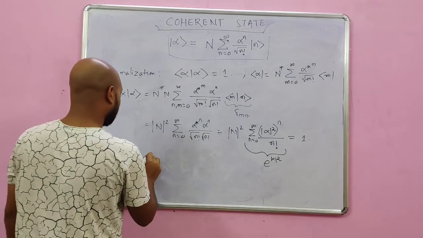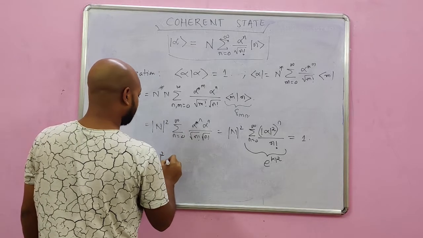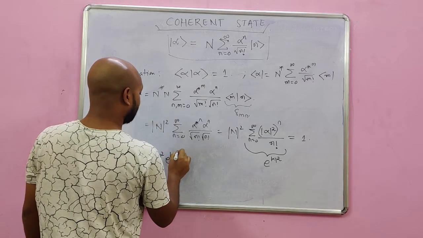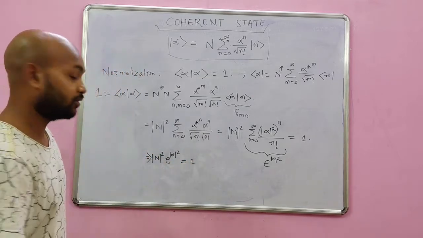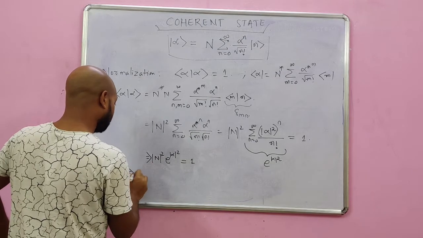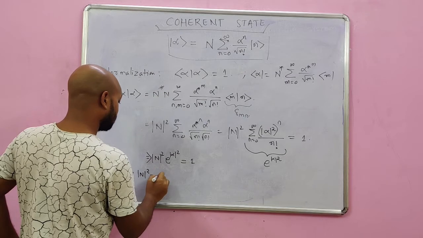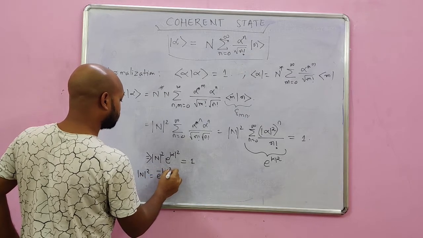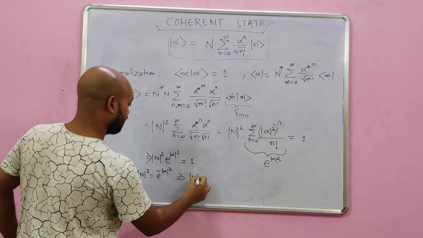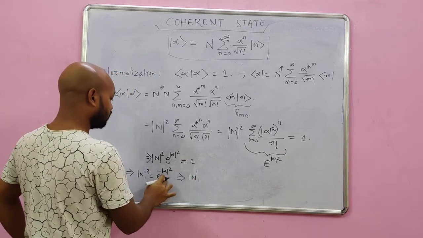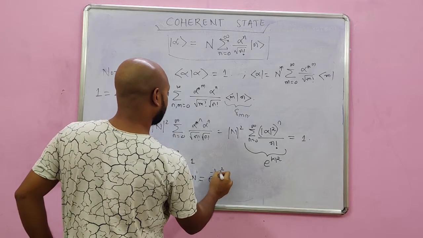Thus what I have is N mod square e power alpha mod square equals 1, and then N mod square equals e power minus alpha mod square. If I take this to the other side, this gives me N equals the square root of this thing, so N becomes e power minus alpha mod square by 2.